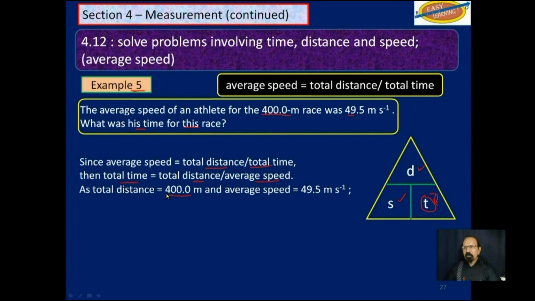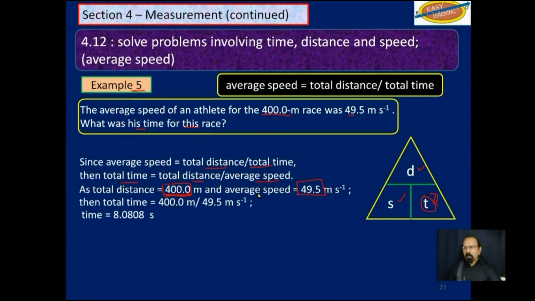We put in those numbers here. The distance is 400.0. That's 4 significant figures. The speed is 49.5 meters per second. 3 significant figures. Now we are dividing. So our answer cannot have more significant figures than the factor with the least number of significant figures, which is 3.